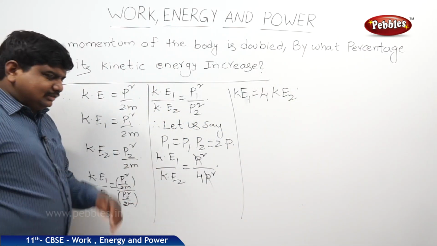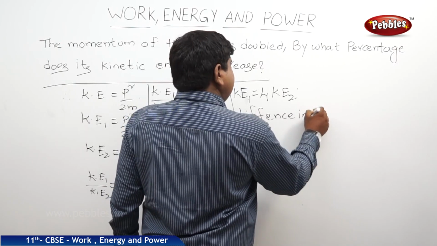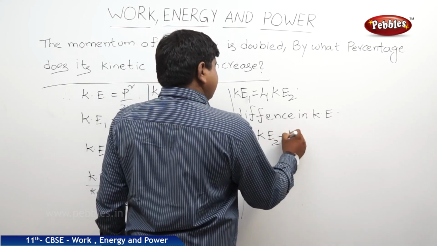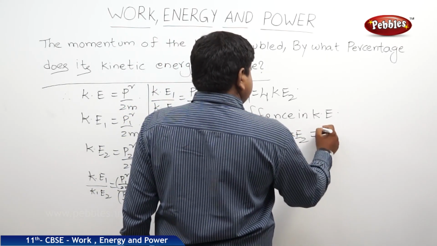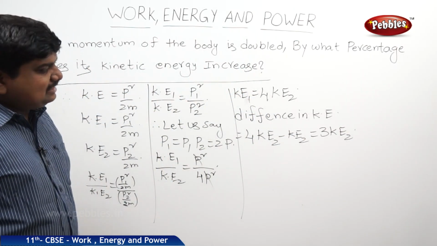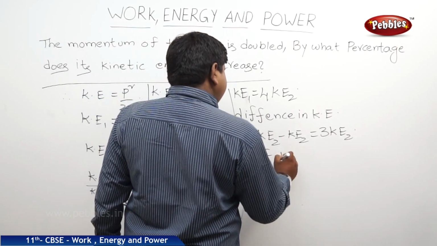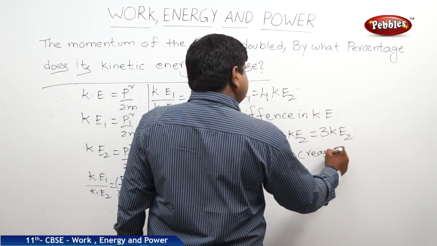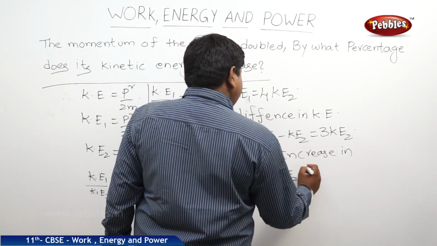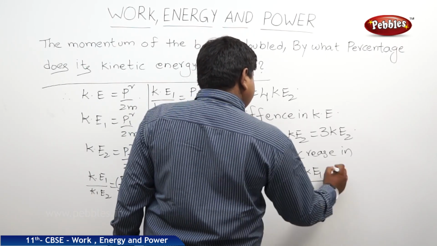Therefore, the difference in KE is equal to 4 KE2 minus KE2, which is equal to 3 KE2. Percentage increase in KE is equal to KE2 minus KE1 by KE1 into 100.